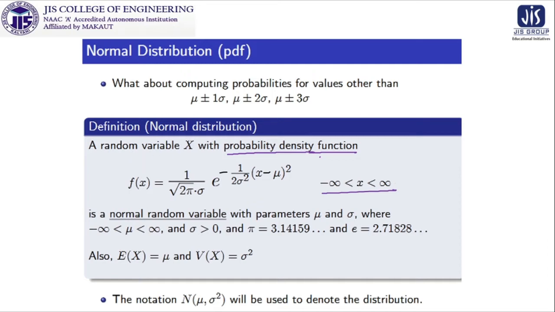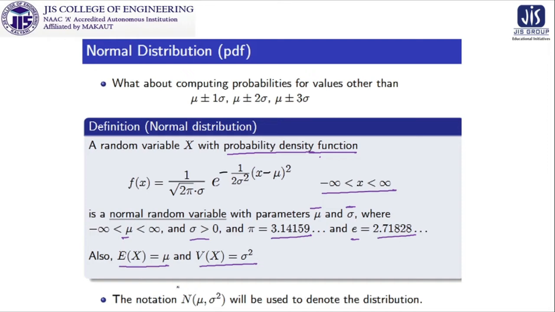This random variable is called a normal random variable with parameters mu and sigma. Obviously mu will be within minus infinity to infinity and sigma is greater than 0. And pi is 22 by 7, it can be assumed as 3.141, and e is 2.71828. Now the expectation of this is mu and the variance is sigma square, and sigma is the standard deviation, or you can say the root over of variance.